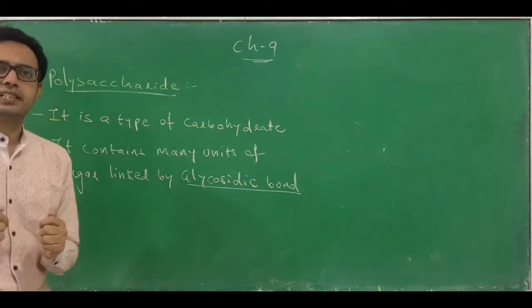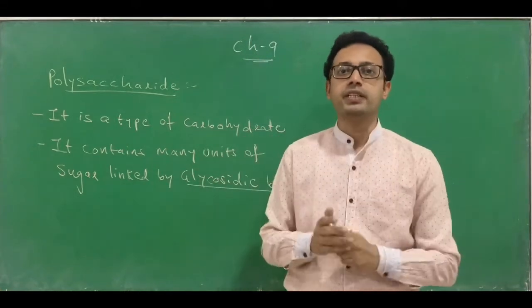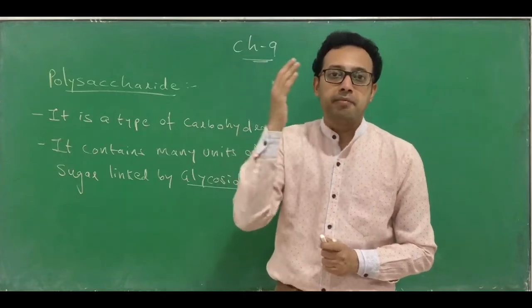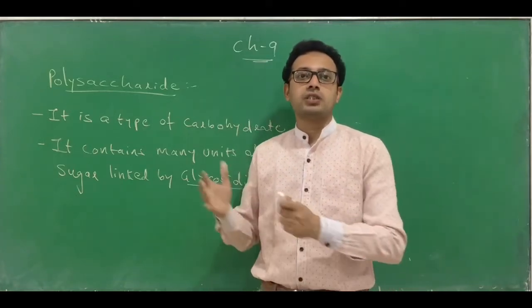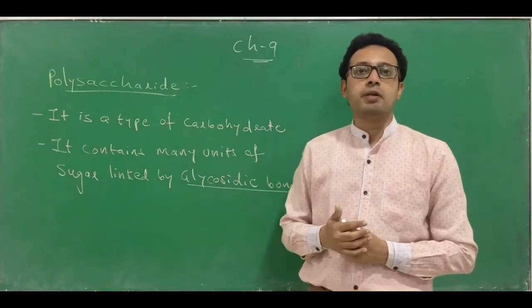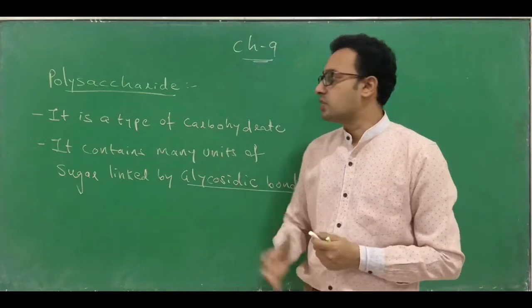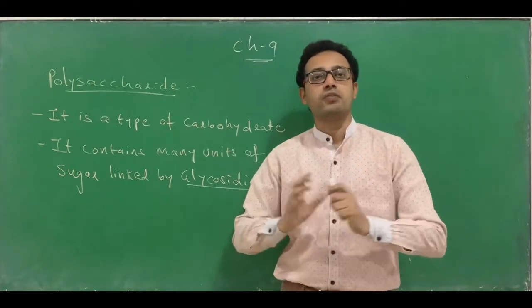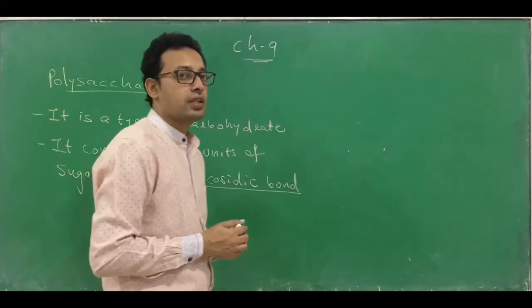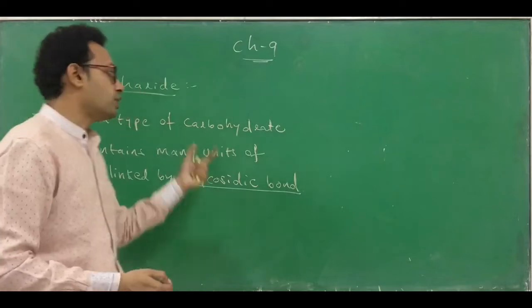You know the basic characteristics of this polysaccharide. Polysaccharides usually are not sweet in taste, they are not soluble in water, they can be hydrolyzed because this is a polymer form, and it cannot cross a plasma membrane because it is larger in size. So these are the characteristics of a polysaccharide that we have already learned while discussing the different types of carbohydrates. Now today we have to learn the different examples of this polysaccharide.